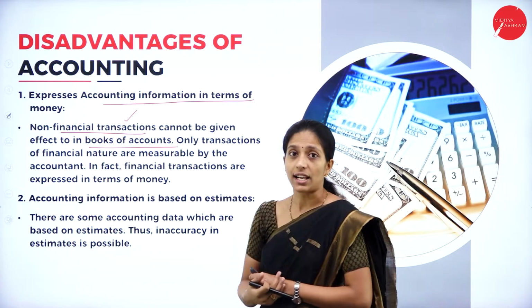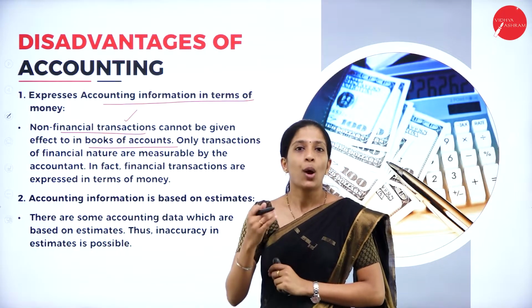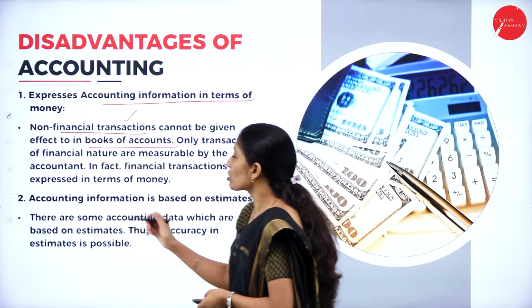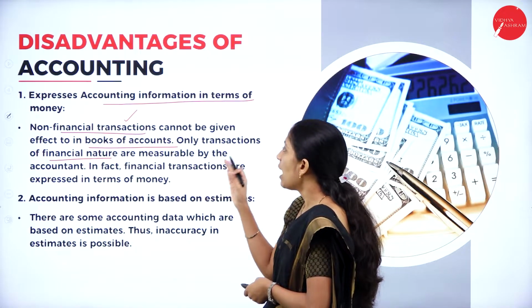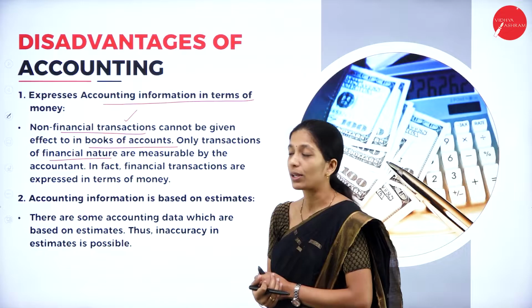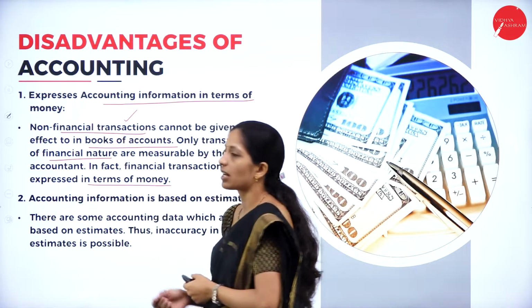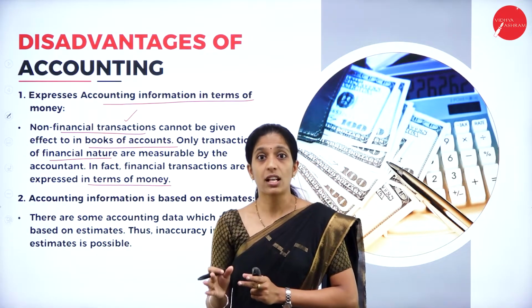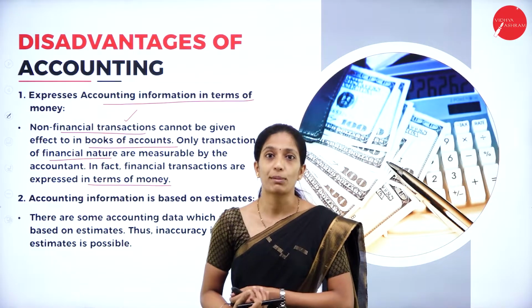So, those transactions, that is non-financial transactions, even though they are important, we will not record in the books of account. Only transactions of financial nature, which can be measured in terms of money, are measurable by the accountant. In fact, financial transactions are expressed in terms of money. Even the money measurement concept itself says that we will record only those transactions that can be measured in terms of money.